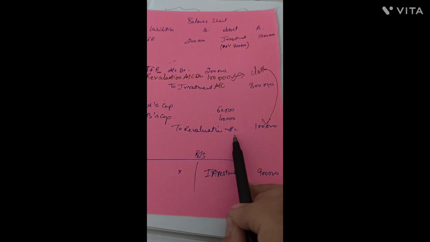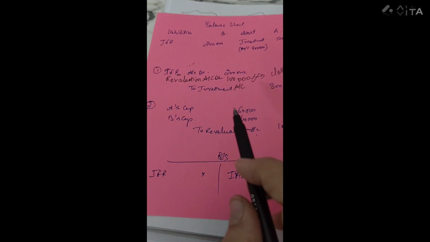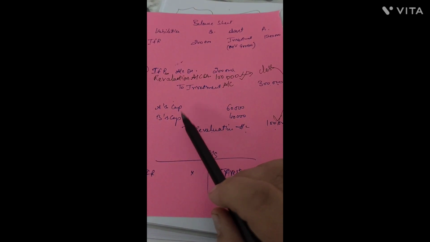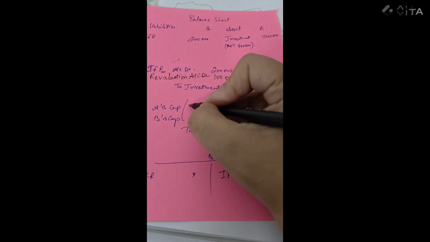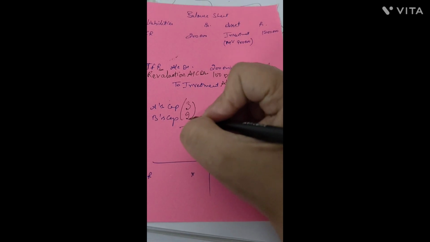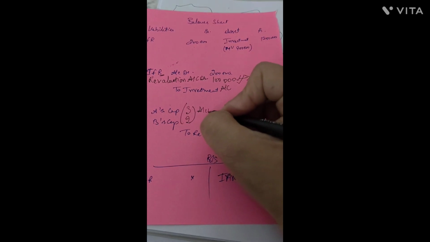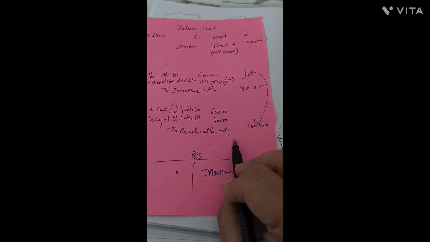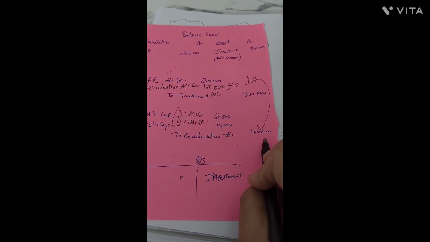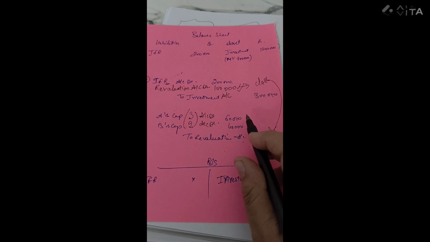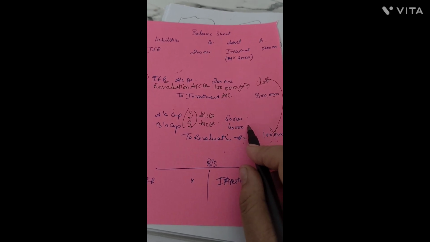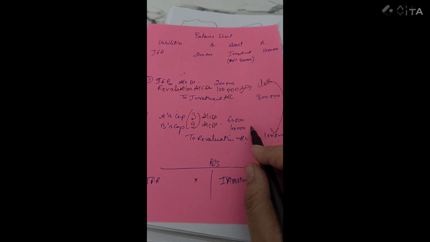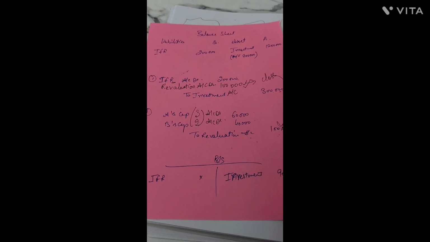So the revaluation account is credited among old partners in their old profit sharing ratio, which we presumed here to be 3:2. So A's capital account debit, B's capital account debit to revaluation account. The total loss of rupees 1 lakh was divided in the ratio 3:2, that is 60,000 rupees and 40,000 rupees here. So this is the third case.